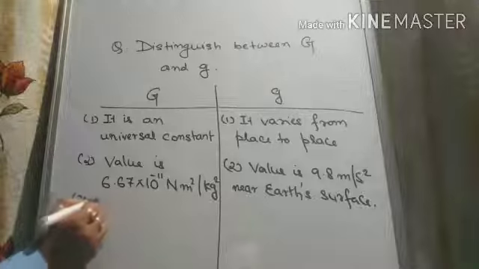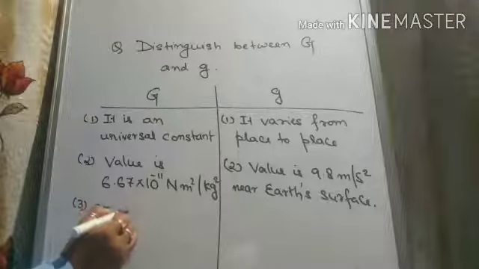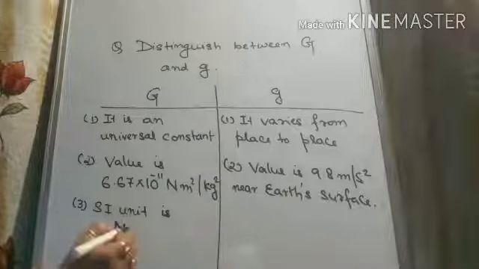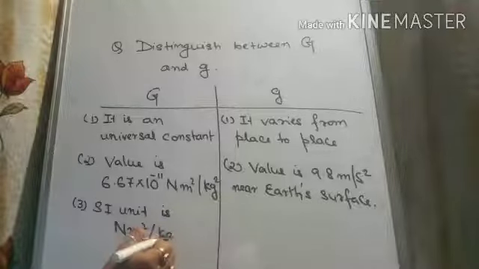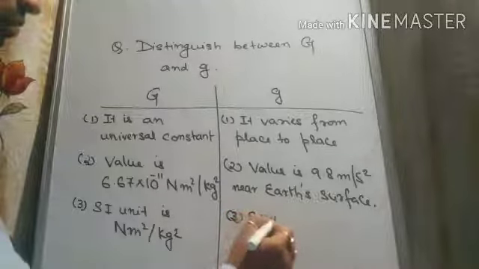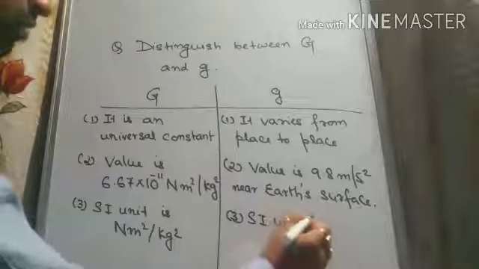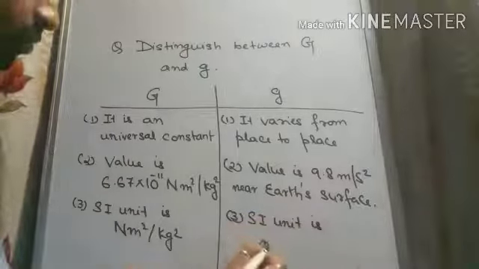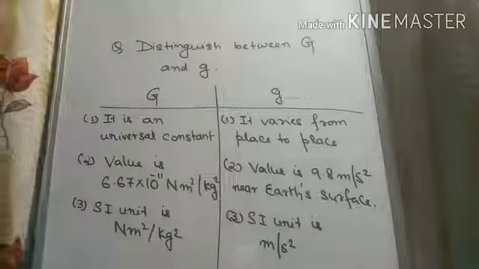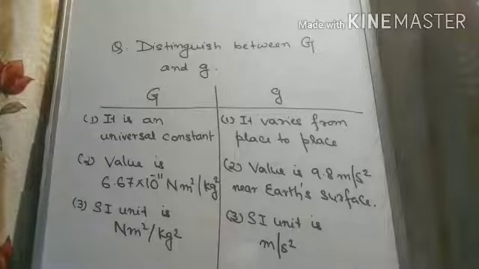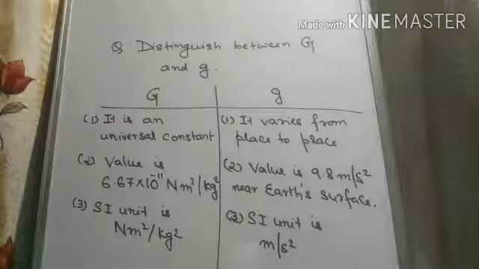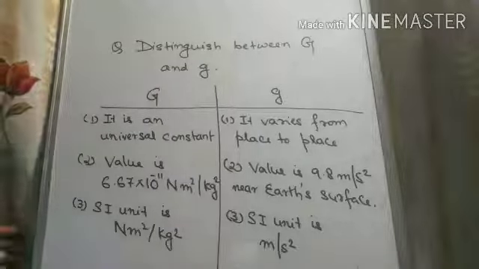The third point, SI unit is Newton meter square per kg square, and in this case SI unit is meter per second square, since it is acceleration. So the unit of acceleration is meter per second square. So these are the 3 points of differences between capital G and small g. Clear? Hope you have written it.